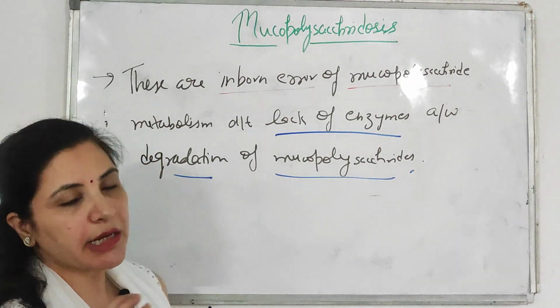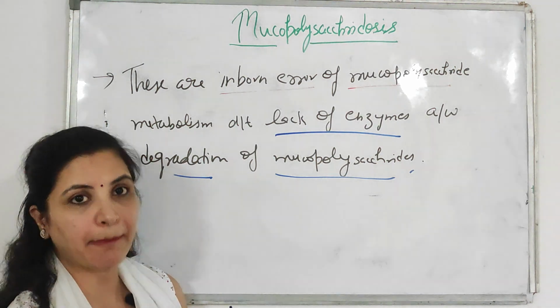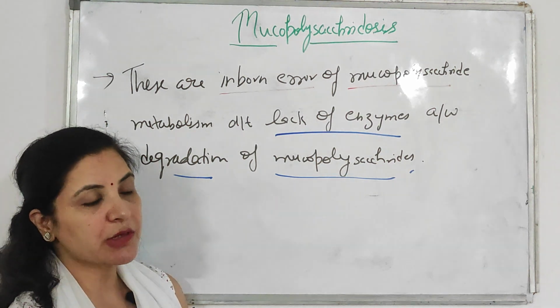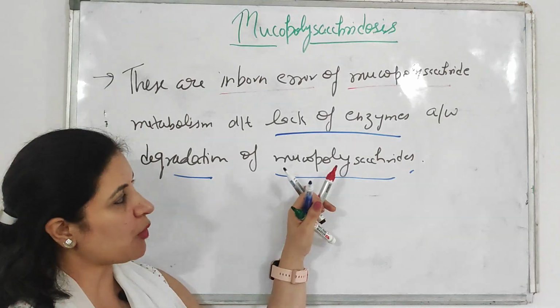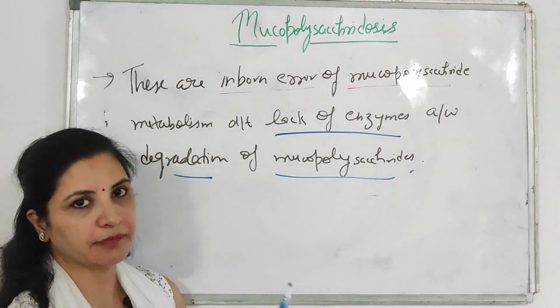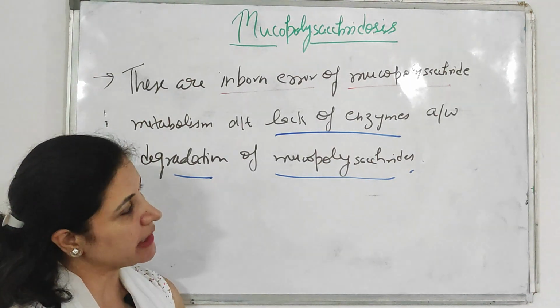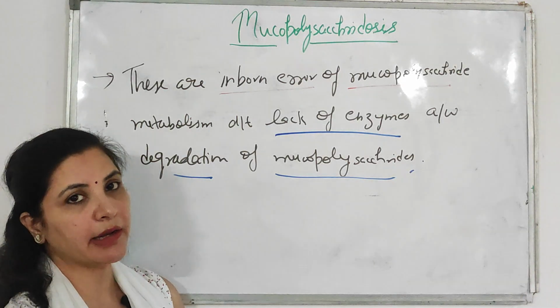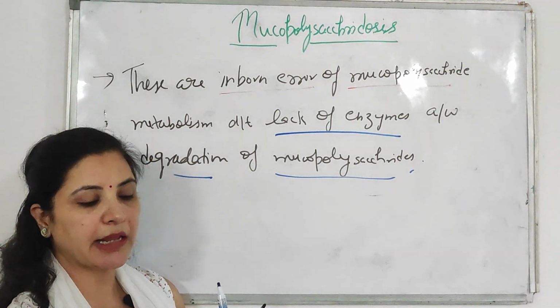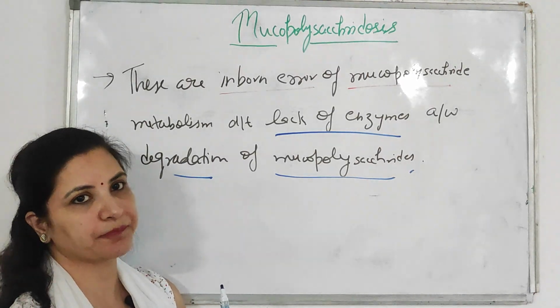As you know, if there is a lack of the enzyme, then what will happen ultimately in the body? If the enzyme is not there, these mucopolysaccharides will not degrade, and they will start accumulating in the body.